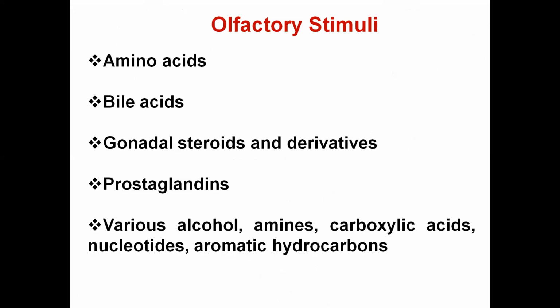Okay. Now the olfactory stimuli, what are the things that can be sensed by the olfactory organ? They can sense amino acids, bile acids, gonadal steroids and their derivatives, prostaglandins, and various other chemicals like alcohols, amines, carboxylic acids, nucleotides, even aromatic hydrocarbons. So these are the groups of chemicals that can be sensed by the olfactory organ.